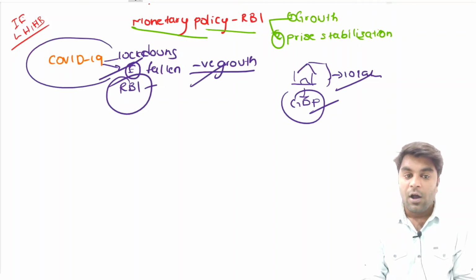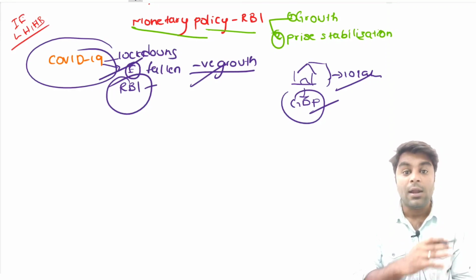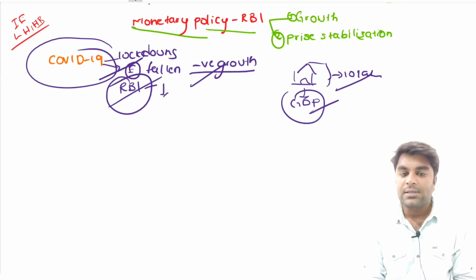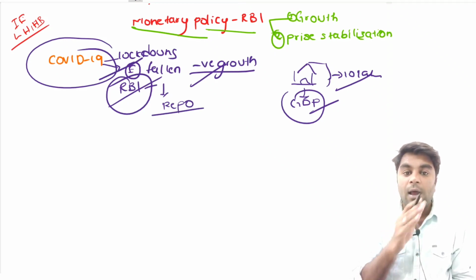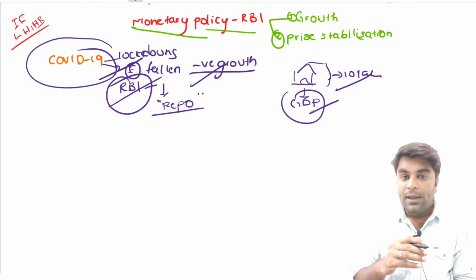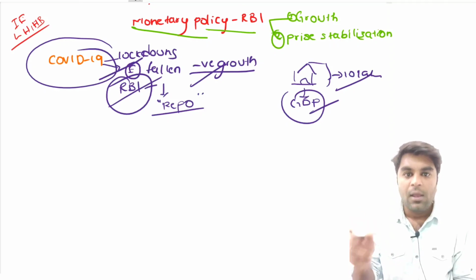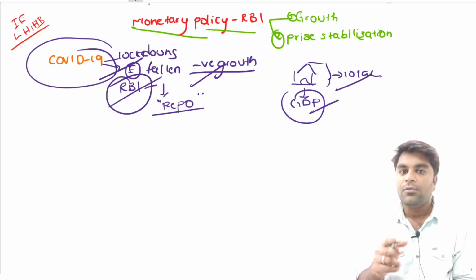As a result, just after the COVID-19 pandemic, in order to make the economy recover, the RBI decreased its key rate, the repo rate. You know that the repo rate is the rate at which RBI extends loans to the commercial banks for a short-term period, by mortgaging government securities. If RBI reduces the repo rate, then as a monetary policy transmission, the banks are also going to reduce their interest rates.